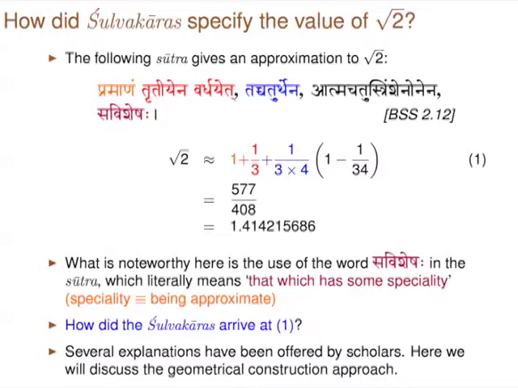So, in general, you will find some pattern. See, 3 into 4. Next number is 3 into 4 into 34. In the next term, there will be minus 1 by 3 into 4 into 34 into 1154. So, this is a general prescription, but if you do up to this, then you get reasonable accuracy. See, it is correct almost to 6 decimal places, this value of root 2. So, this is a very fast converging series, and unless you have a certain geometrical construction in mind, it will be impossible to give this kind of a prescription.